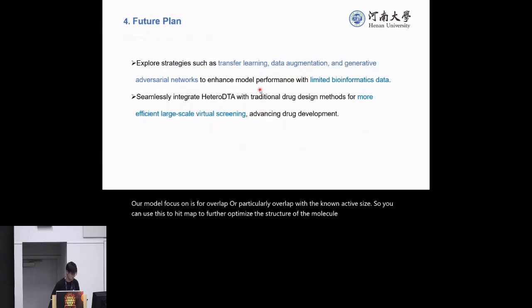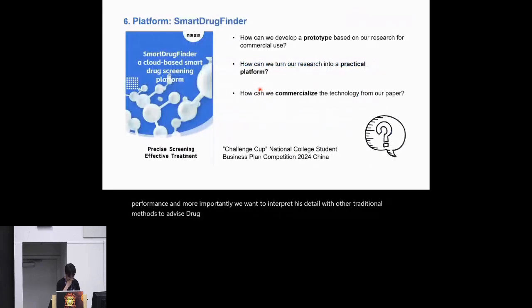So we want to use transfer learning and data augmentation and other techniques to enhance the model performance. And more importantly, we want to integrate heterogeneity with other traditional methods to advance drug development. So we want to discuss 3 questions. First is how do we develop the prototype based on the research, and how do we turn our research into a practical platform?